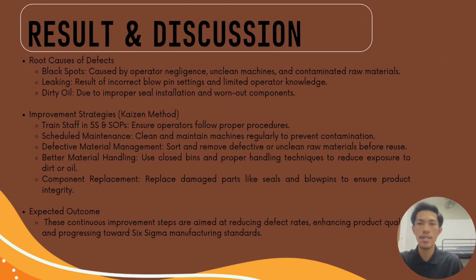We will also clean and check the machines on a regular schedule to keep them in good condition. Before using any raw materials, we will check and remove any that are dirty or damaged. We will use clean clothespins to stop dust and oil from getting in. We will also replace old or broken parts like seals and blow pins to make sure everything works well. By doing all of these small steps, we can reduce the number of defects, make better quality products, and work towards Six Sigma, which means very few or almost no mistakes in our production. Thank you.